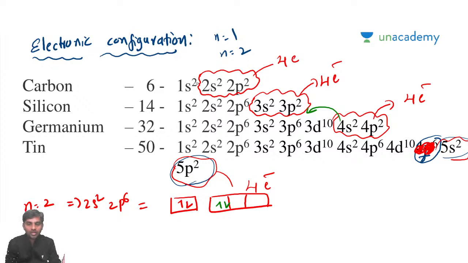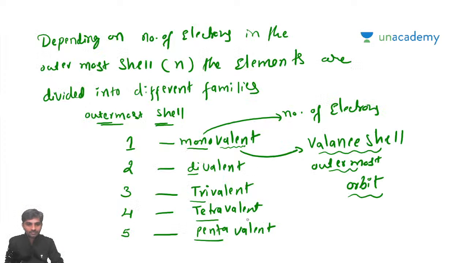All of them have 4 electrons in their outermost shell. So we can call these tetravalent atoms, the fourth group elements. In the elements table, all the groups are divided based on their valency, the number of electrons. The monovalent is called the first group, divalent the second group, trivalent the third group, tetravalent the fourth group, and pentavalent the fifth group.